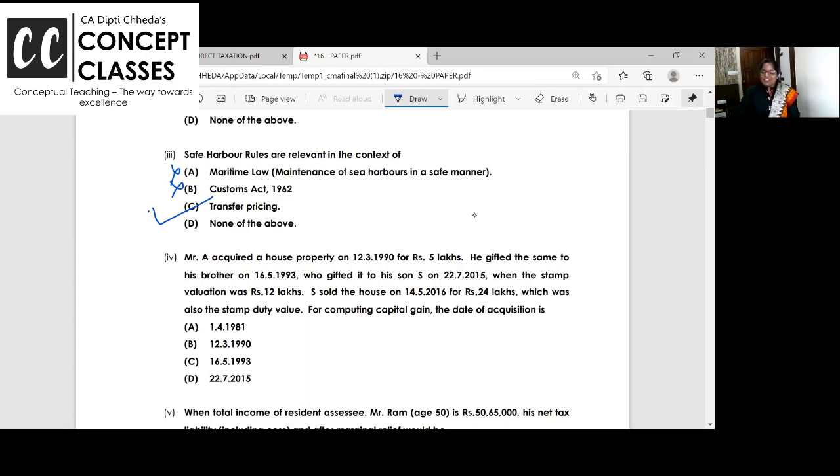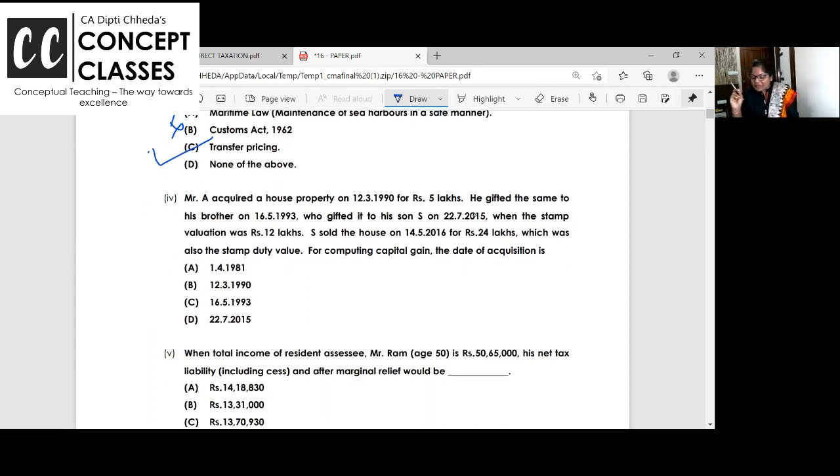Clear? Chalo. Try to read with me and answer. Mr. A acquired house property. You will really enjoy this. It is becoming so in-depth and clear again. You will be encouraged for sure till the end of the class to attempt 50 more MCQs from your material. And I have already downloaded and kept the mock test paper of the last exam too, so I'll tell you how to attempt it online.